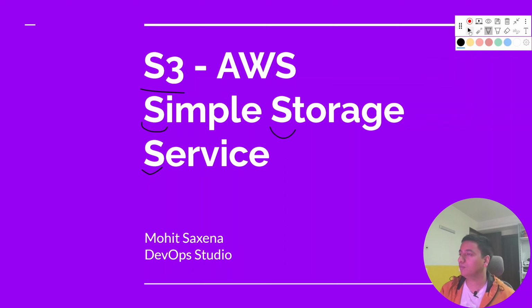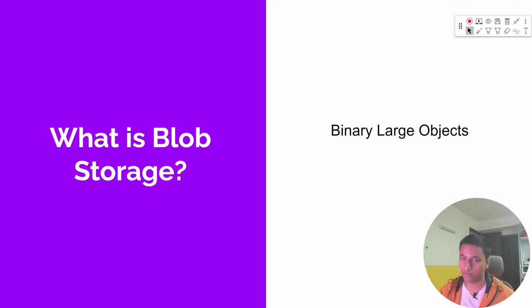So before we get into S3, there's one more important concept that you need to understand, and that is blob storage, because S3 is a type of blob storage. So what is blob storage? Blob stands for binary large objects. To understand this, let's take an example.